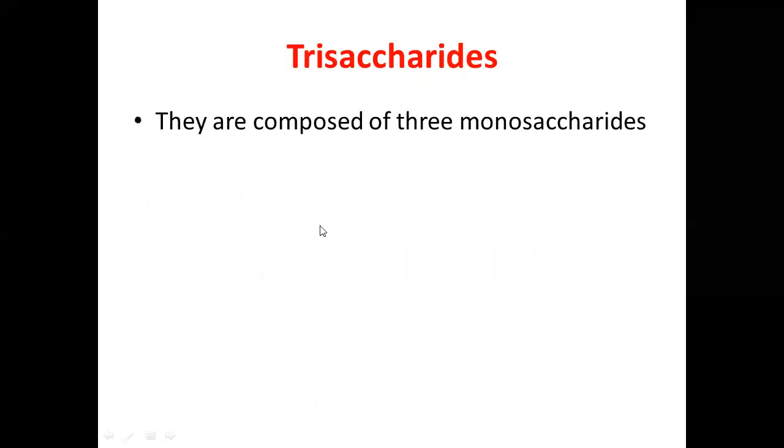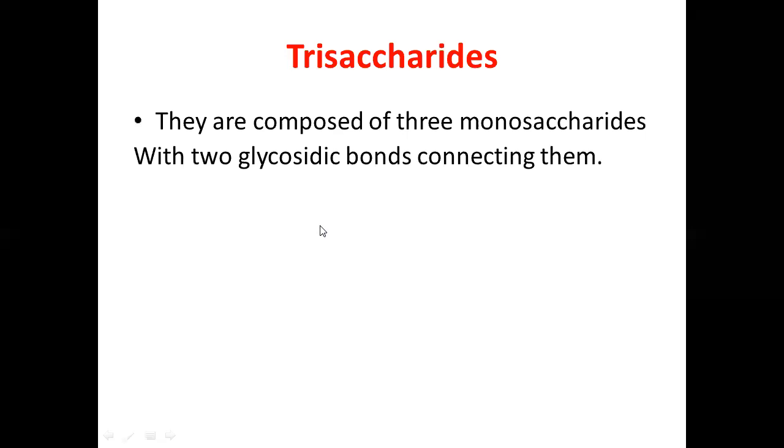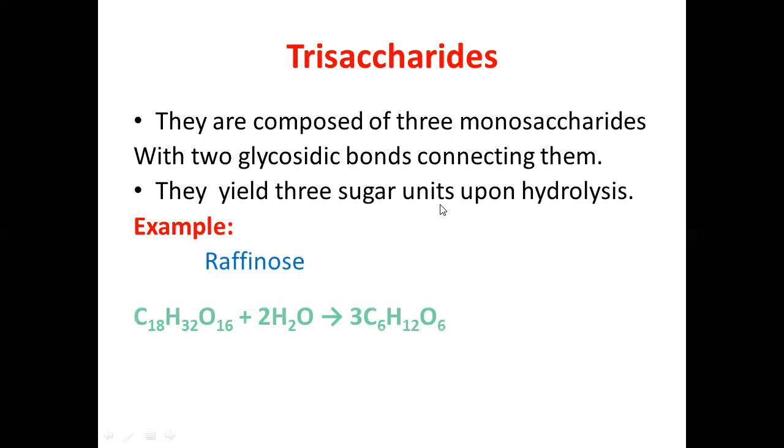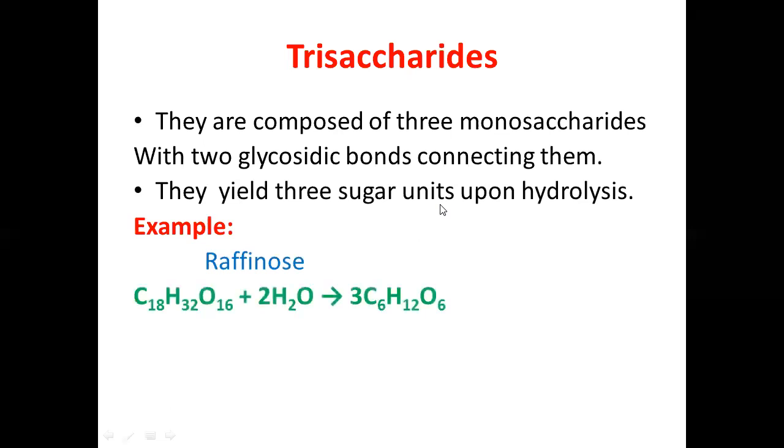Second class of oligosaccharide is trisaccharides. Tri, from the name, indicates that they are composed of three monosaccharide units with two glycosidic bonds, and the bonds which join these three monosaccharide units are called glycosidic linkages. And how many glycosidic linkages will be there? Two glycosidic linkages will be there. They yield three sugar units upon hydrolysis. An example is raffinose. Raffinose, when dissolved in water, will hydrolyze and after hydrolysis it will give us 3 sugar units or 3 monosaccharide units.